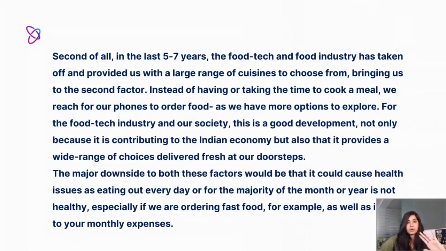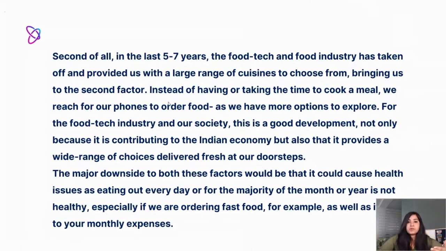Okay, let's just pause there and look at this. So we brought in another factor, which could also be included in the first paragraph, but since we're bringing in another factor, I think it's appropriate to bring it into a second paragraph. So we're developing our second idea, and that is, since the food tech industry has developed, we can just get food at our doorstep.